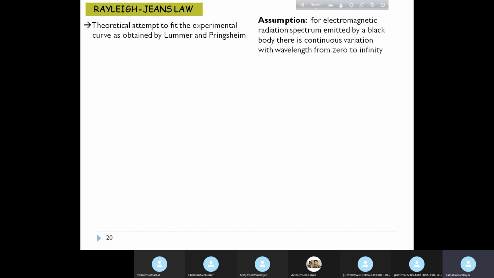Now, what was the assumption? The assumption was that for the electromagnetic radiation spectrum emitted by a black body, there is continuous variation with wavelength from 0 to infinity. This is a classical assumption. We all know that in electromagnetic theory, when we are doing the wave theory of light or electromagnetic radiation, for any wave, any wavelength, there is no restriction on the energy value. Energy depends on the amplitude of the wave, and amplitude can have any value. There is no restriction whatsoever. Okay, so that was the same assumption made by them, that there is continuous variation of wavelength from 0 to infinity.